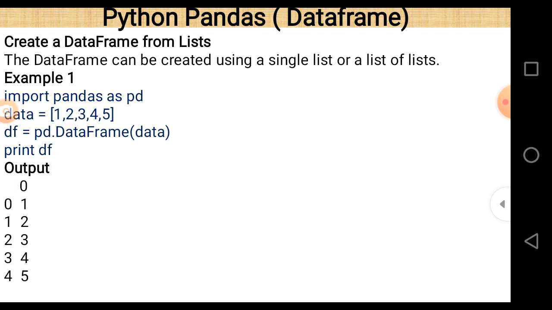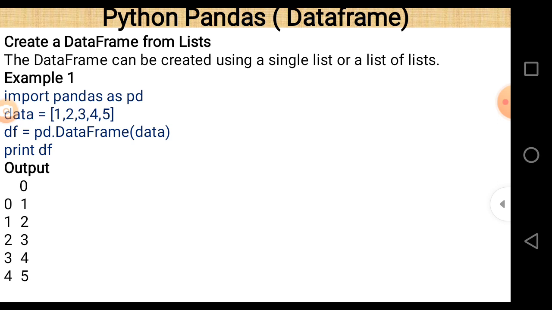And then data. Here data is 1 2 3 4 5. So these are the values belonging to a list, and the name of the list is data. After that, df is equal to pd.DataFrame(data). Data is passed as an argument to the DataFrame constructor, and this is assigned to a variable df. df is the variable which represents a data frame built from the list named data. And after that the print statement, so this is the output.